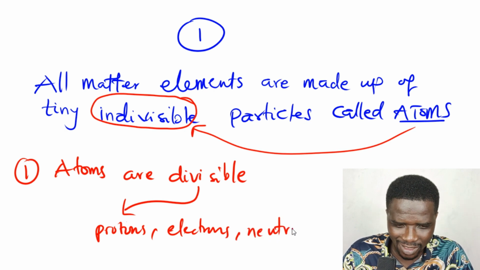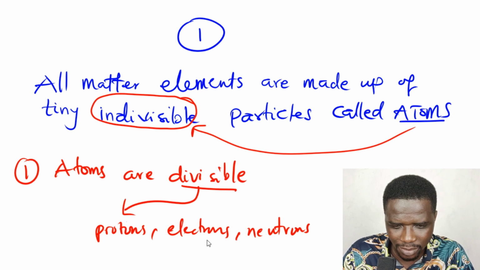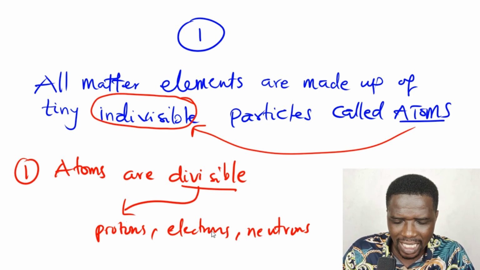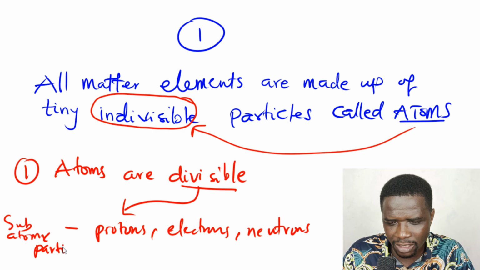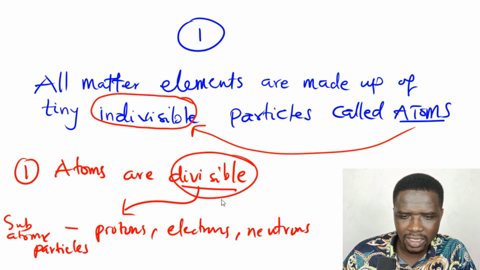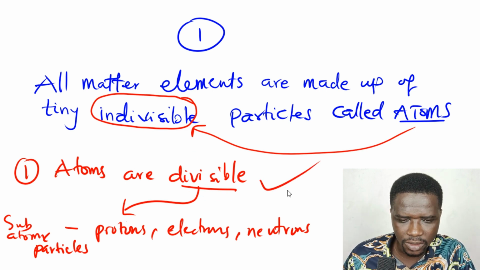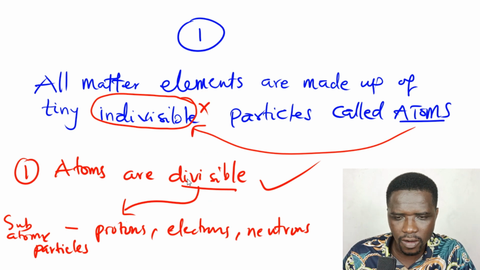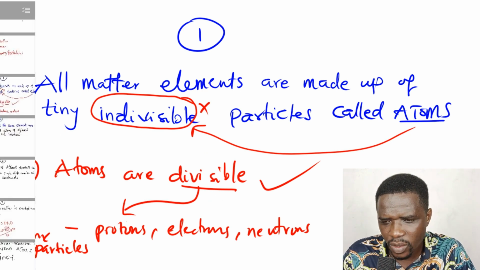It has components, so these are subatomic particles. Because the atom has subatomic particles, we can no more say it is indivisible, but rather divisible. So that's the first correction that we make with regards to the things that Dalton brought forth.